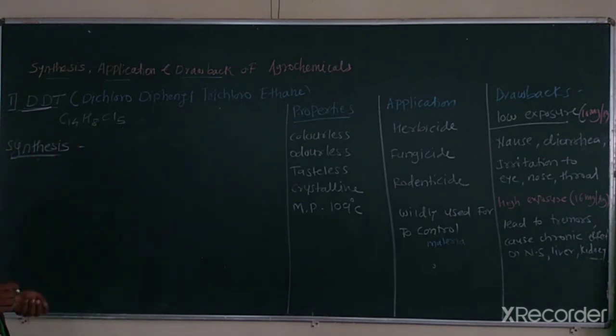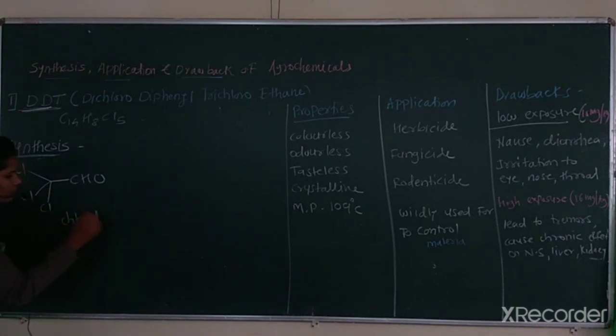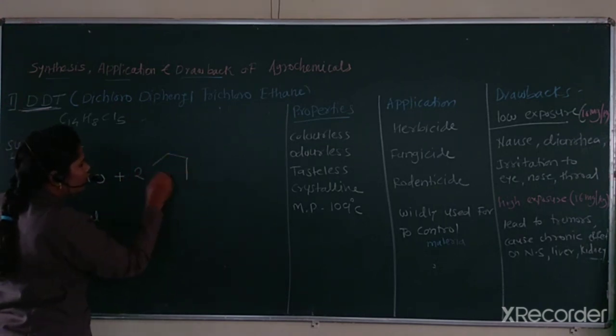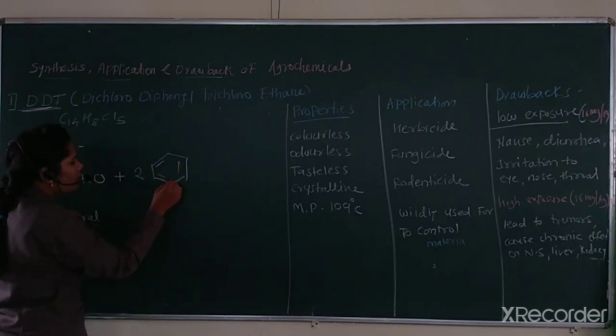Here this compound is prepared from a reagent, that is chloral. This is the chloral compound. This chloral is treated with 2 moles of chlorobenzene.